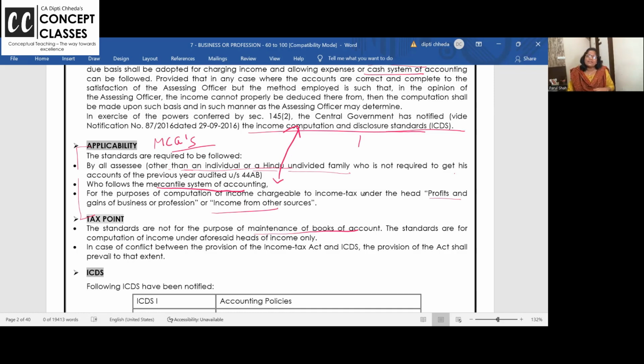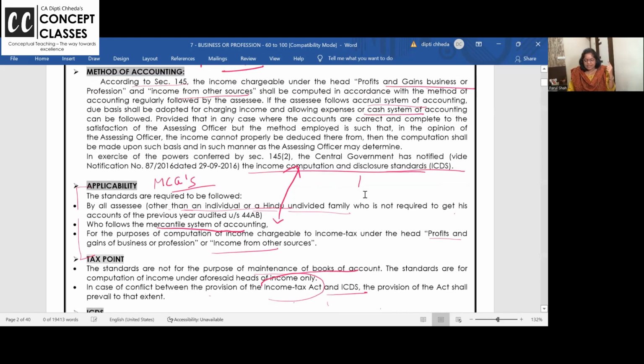But ma'am, sometimes ICDS is saying a different treatment, and the Income Tax Act has a different treatment. Who will prevail? You are smart enough, 18 plus, dear student, you will take the decision or your father. So ICDS के ऊपर क्या है? Act. In case of conflict, the Income Tax Act will prevail and not ICDS.